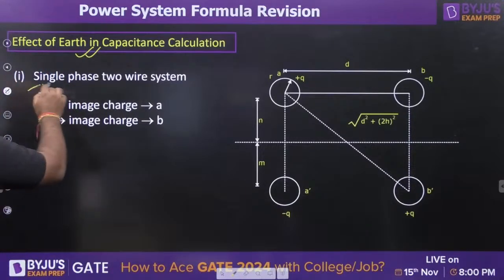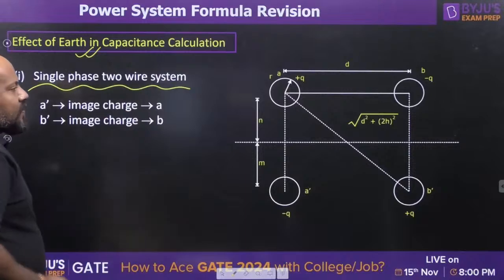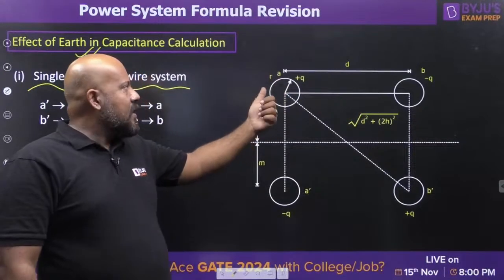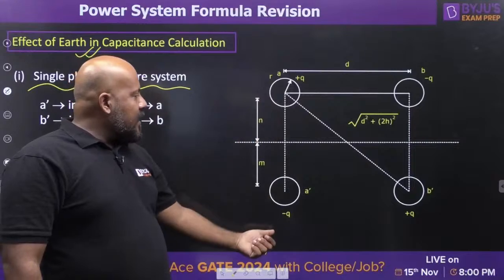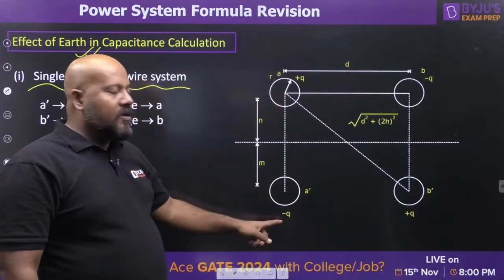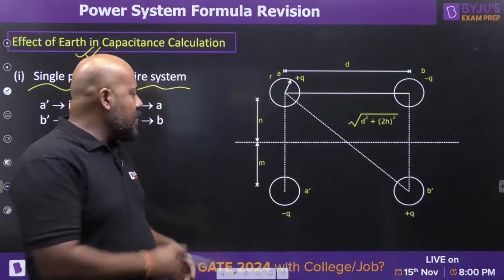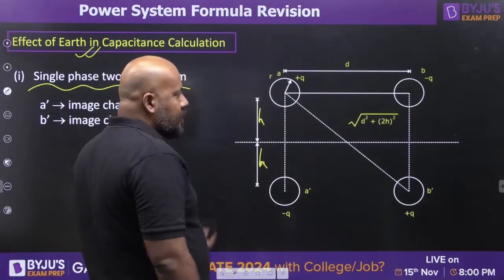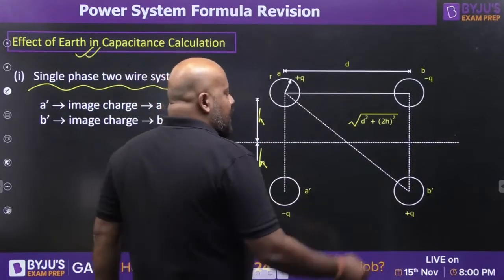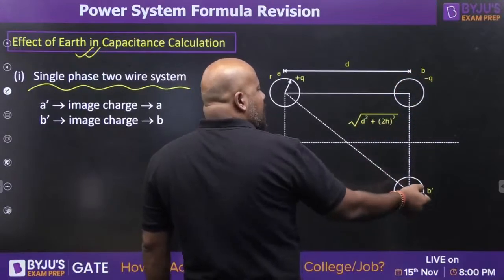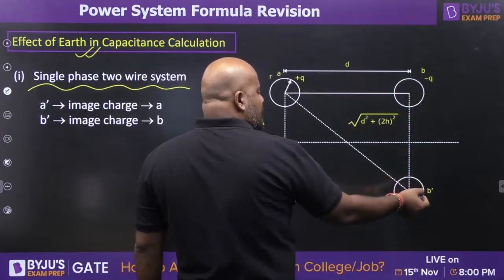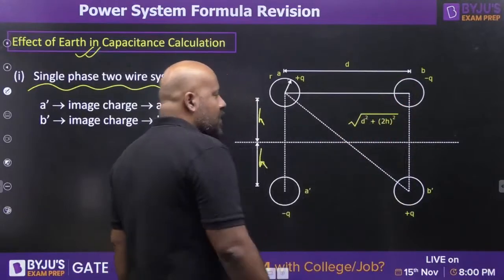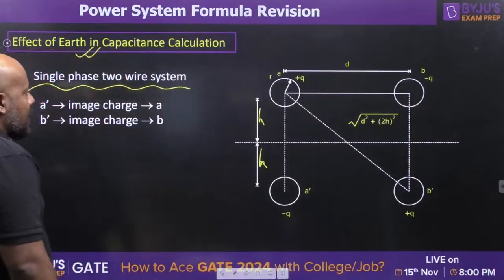So, for a single phase 2-wire system, A and B are the two conductors. We are taking the image of A as A dash, this is plus Q, this is minus Q, equidistant from the earth's surface, this is H, this is H. Similarly, we are having the image of B conductor also, B image is B dash, this is minus Q, this is plus Q, equidistant from the surface of the earth.